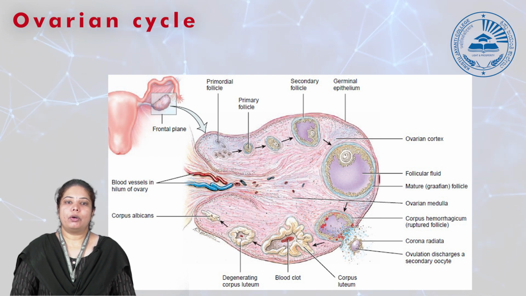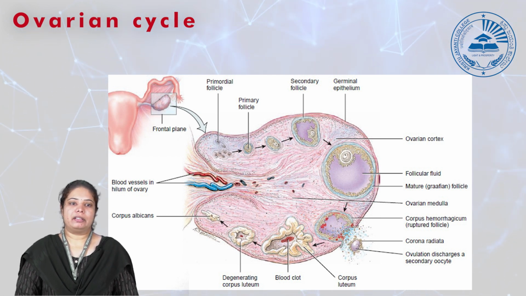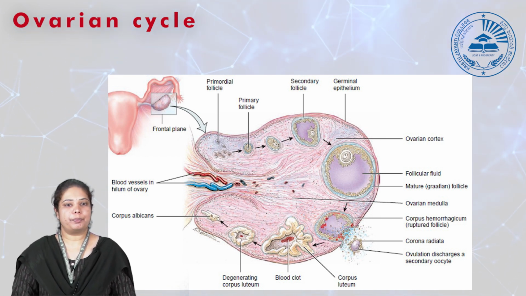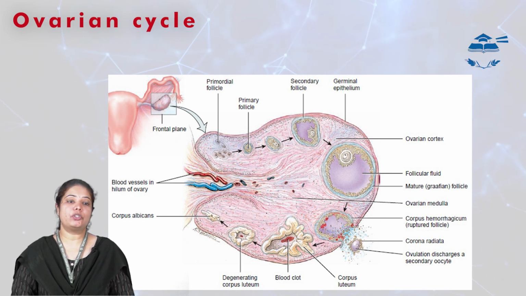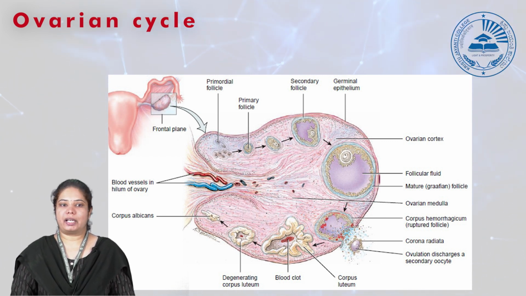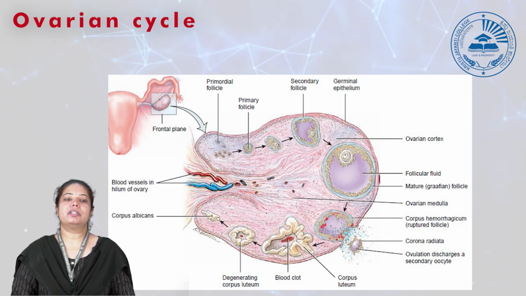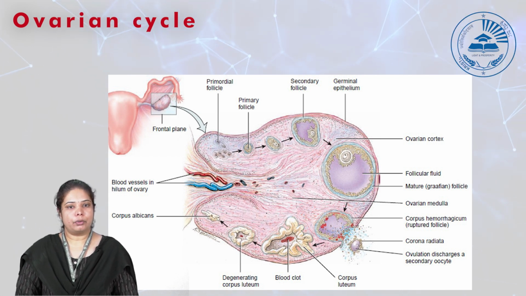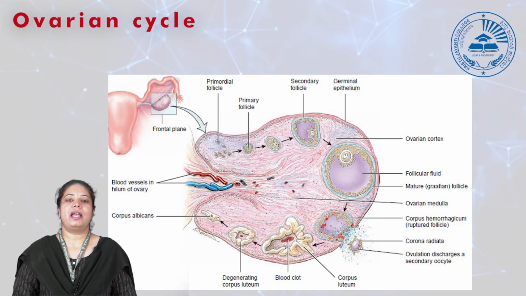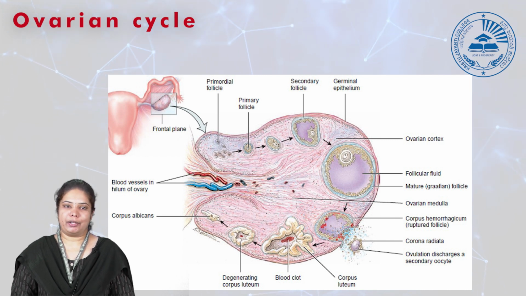If we look at the entire female ovarian cycle, the cycle starts with the primordial follicle. Several primordial follicles are present in each ovary, both right and left. One of the primordial follicles will dominate and differentiate into a primary follicle. The primary follicle grows in size and converts into a secondary follicle.